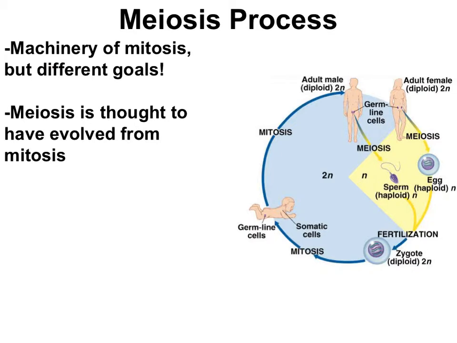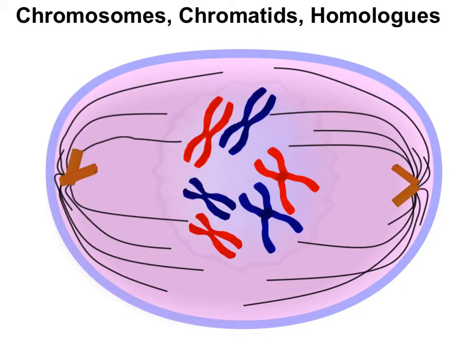From a cell biology perspective, meiosis looks a lot like mitosis, so having mastered mitosis will help you a lot here. Scientists think that mitosis evolved first, but then meiosis was an evolutionary kind of spin-off of mitosis. Understanding meiosis really depends on you remembering these terms: chromosomes, chromatids, and homologs. So for a quick review, let's check out this cell. This cell has 6 chromosomes: 1, 2, 3, 4, 5, 6.